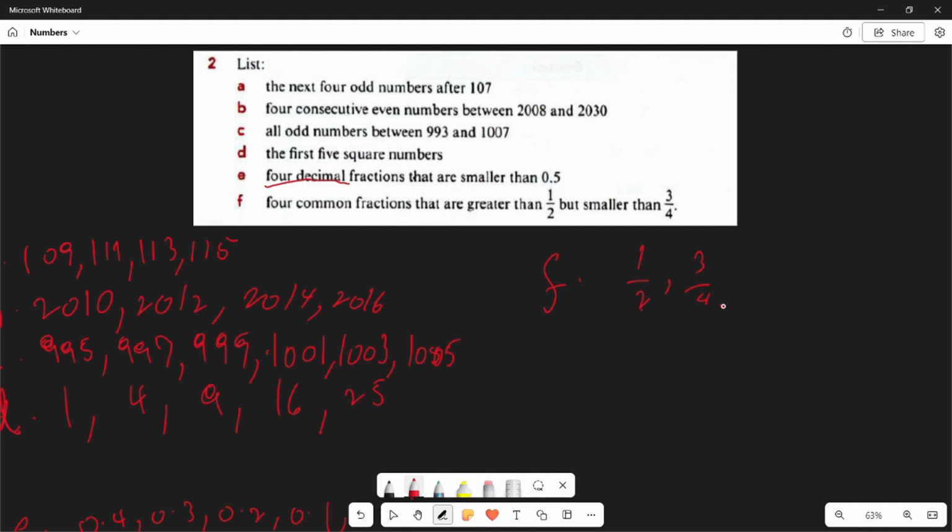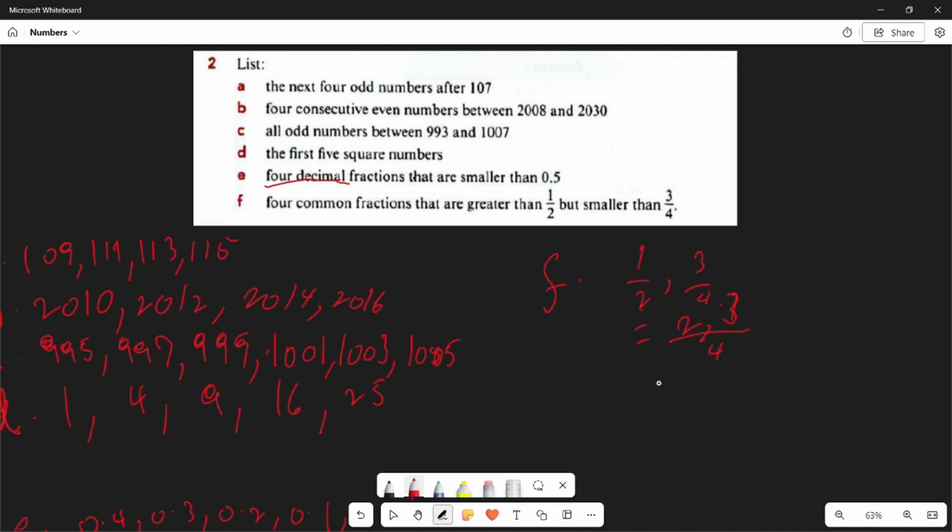So this is going to be 2, 4. The LCM is going to be 4. And then 4 divided by 2 will be 2. And 2 times 1 is 2. 4 divided by 4 is 1. 1 times 3 is 3. So due to this, we must find the common fractions that are in between 2 over 4 and 3 over 4. We must find the common fractions that are in between 2 and 3 over 4.